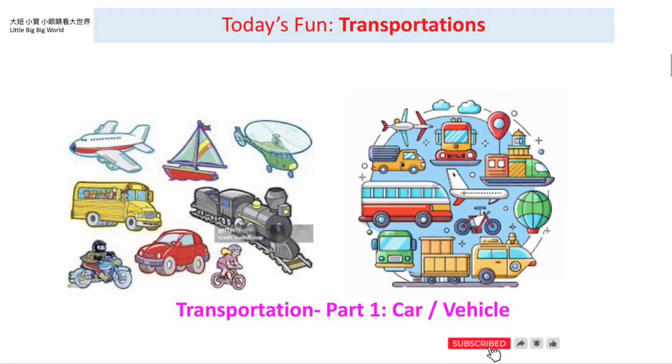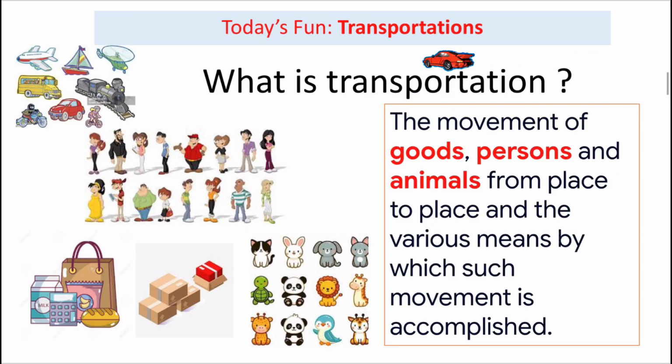Transportation Part 1. Car or vehicle. Transportation is the movement of goods, persons and animals from place to place, and the various means by which such movement is accomplished.